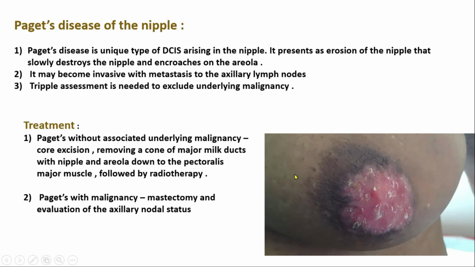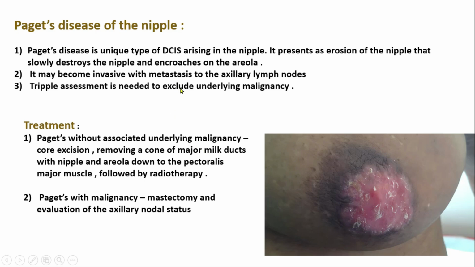Okay, in inspection we'll find some skin abnormality. One of them is Paget's disease of the nipple. What is Paget's disease? Paget's disease is a unique type of ductal carcinoma in situ arising in the nipple. It presents as erosion of the nipple that slowly destroys the nipple and encroaches on the areola. Okay, it destroys the areola and the nipple portion. It may become invasive with metastasis to the axillary lymph node, and triple assessment is needed to exclude underlying malignancy.